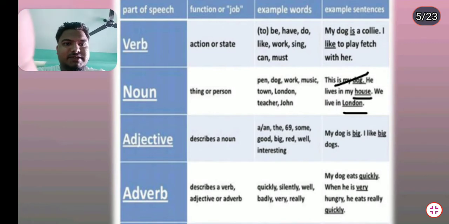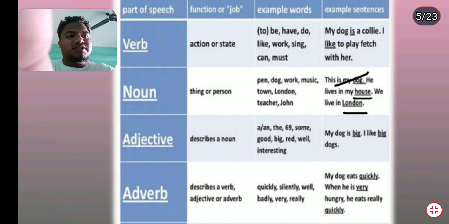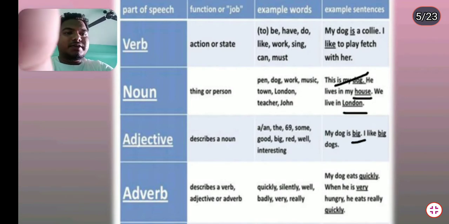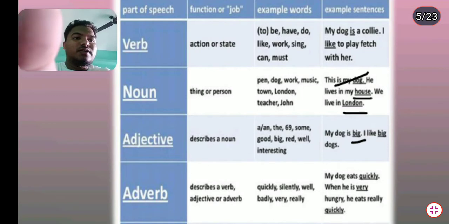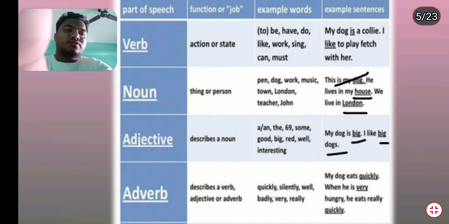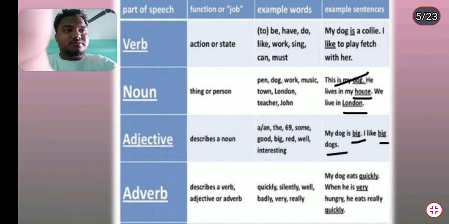Adjective describes a noun. Examples: 69, as a number, numerical fact, and some, good, big, red, and interesting. My dog is big. I like big dogs. In the first, big is called attributive, and in the second it is called predicative. Okay, we will discuss that in a later chapter.